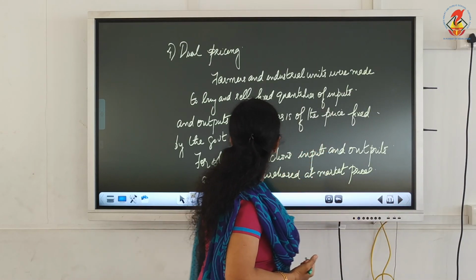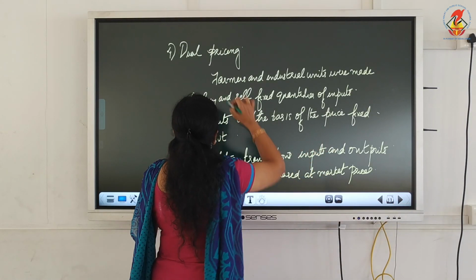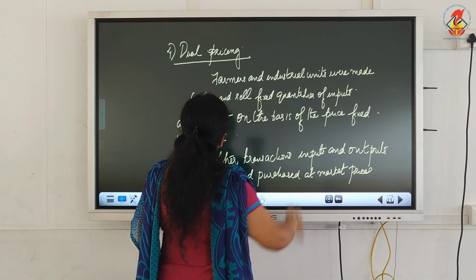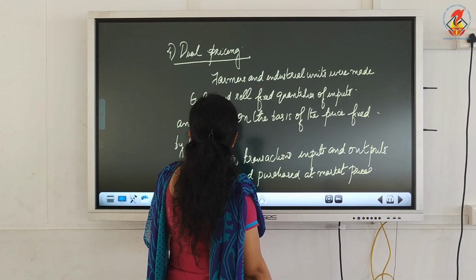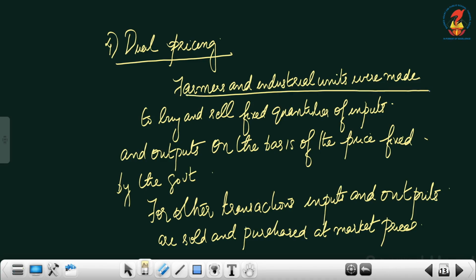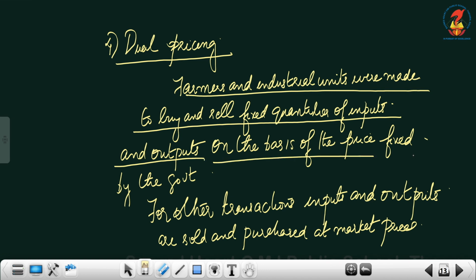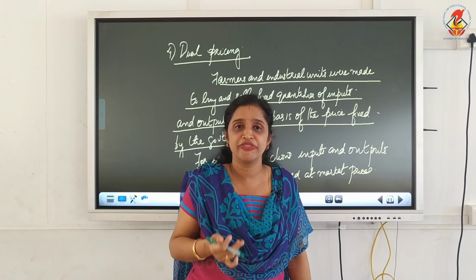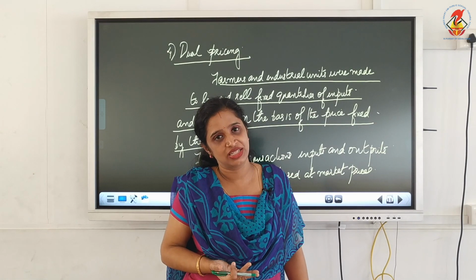Now, let us see the next measure adopted by China, that is dual pricing. What is meant by that? The farmers and industrial units were made to buy and sell the fixed quantities of inputs and outputs on the basis of the price fixed by the government, a kind of subsidy which is given by the government to the farmers and the industrialist.